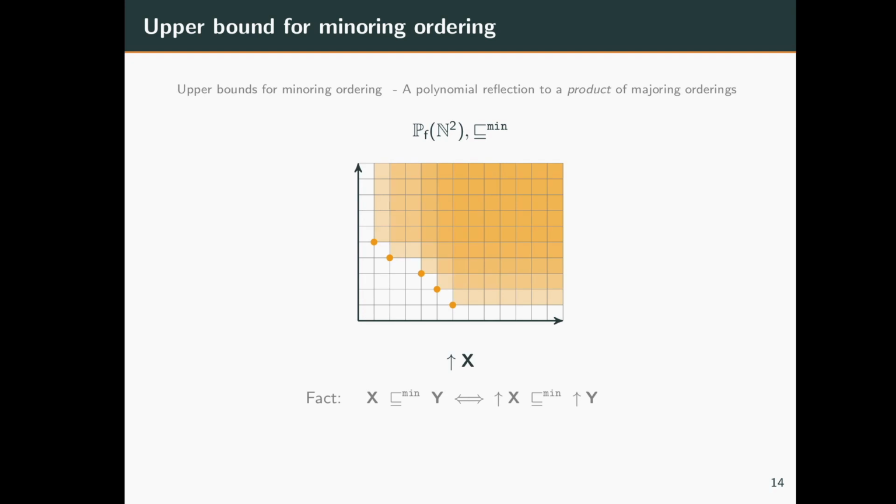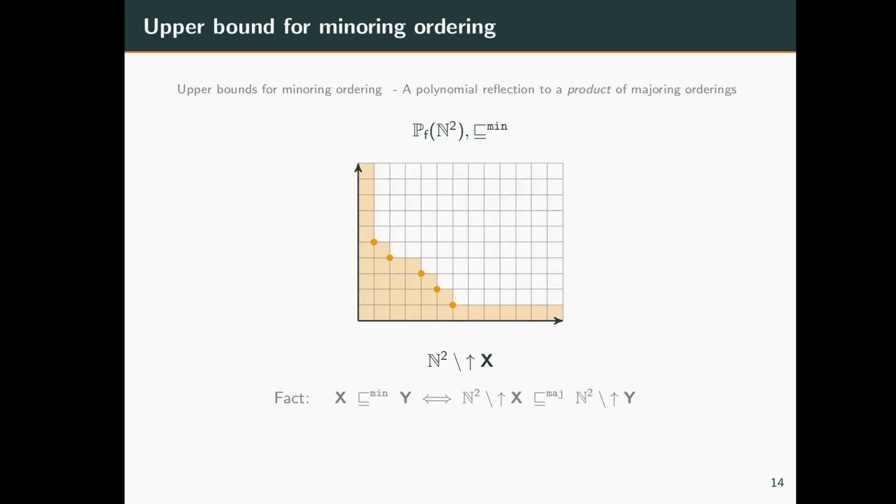Now let us take its upward closure. It is known that upward closure preserves the minoring ordering, that is, if X is less than or equal to Y over the minoring ordering, then the upward closure of X is less than or equal to the upward closure of Y over the minoring ordering. Right. So now let us take the complement of the upward closure. It is known that the ordering is preserved, however the order itself changes from minoring ordering to majoring ordering.